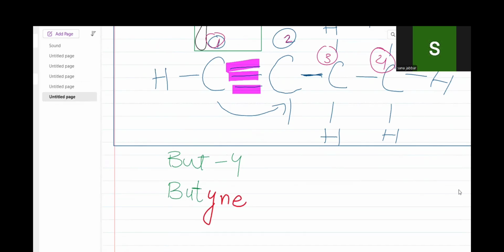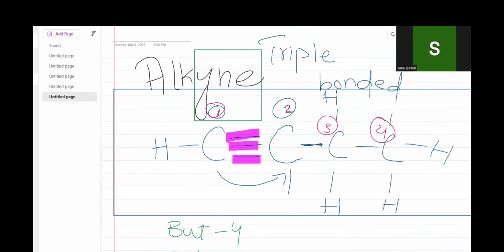This structural formula is of butyne. Why did we put butyne here? Because this is an alkyne group. If I remove one bond from here, then we will say it is butene.